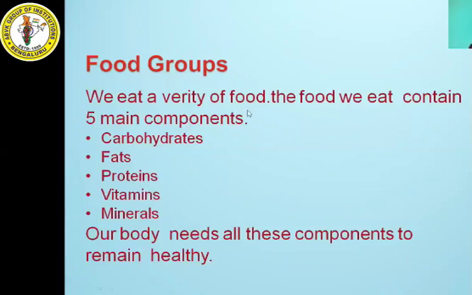We eat a variety of food. The food we eat contains 5 main components. What are these 5 main components? Carbohydrates, fats, proteins, vitamins, minerals. These are the 5 main components we need to have in our food. Our body needs all these components to remain healthy. We'll see them one by one.